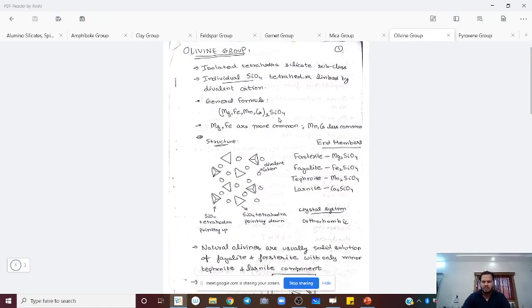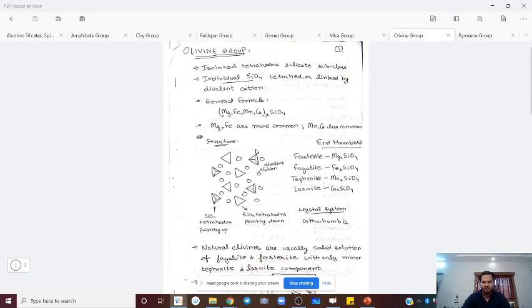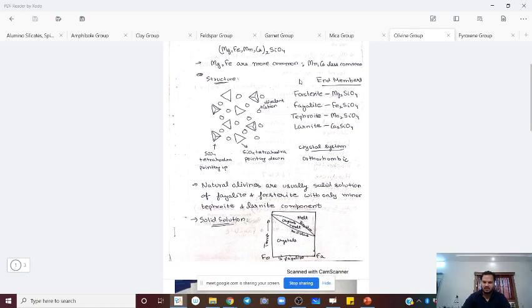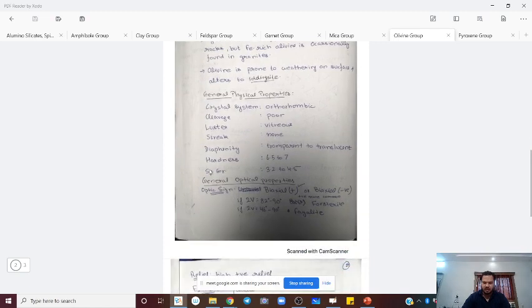So you can go through these handwritten notes, and you can add something if we have missed something. So this is about all. Olivine is a nesosilicate, with isolated tetrahedra. Then there are end members, we discussed them. Then this is about the structure, and some occurrence, and then general properties are also there.